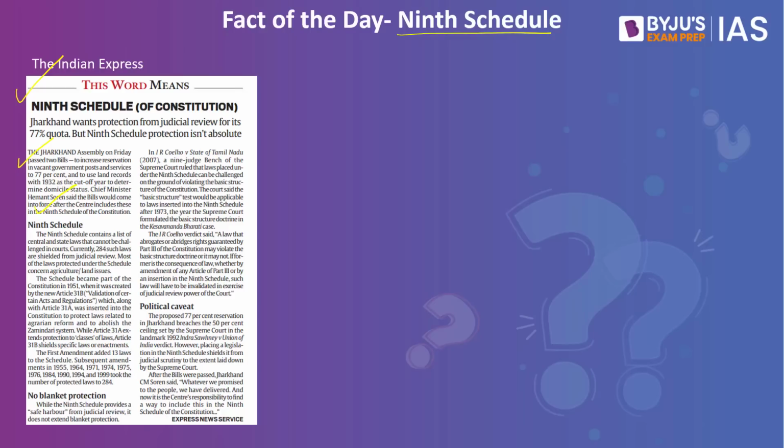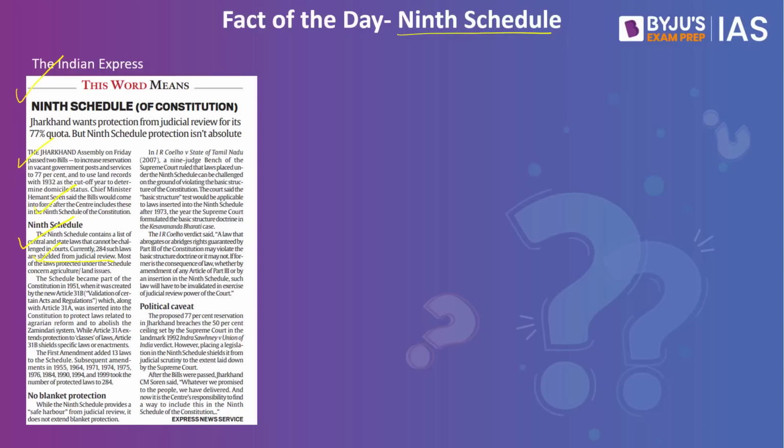Note, the ninth schedule of the Indian Constitution contains a list of central and state laws that cannot be challenged in courts. That is, such laws are shielded from judicial review. Now let us understand the historical background.